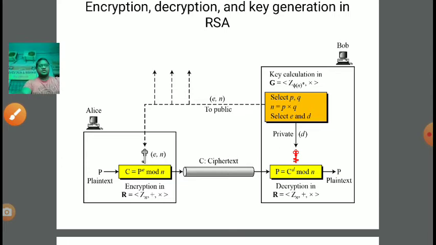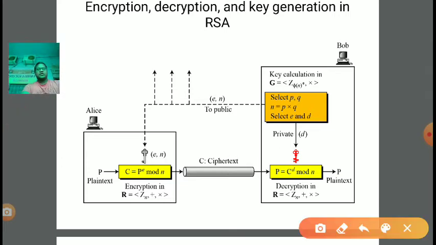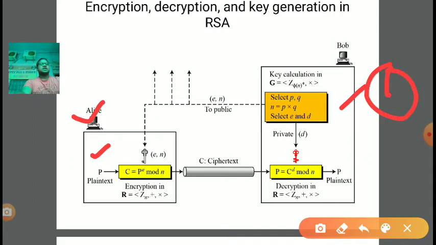So how to perform key generation? Again I am taking the marker. In key generation, Alice is the sender. Now we have P, plain text. With the help of plain text we can do encryption. But rather than doing encryption first, we are first doing key generation.